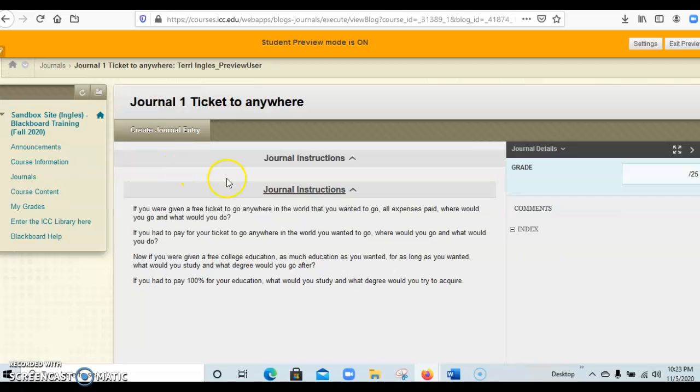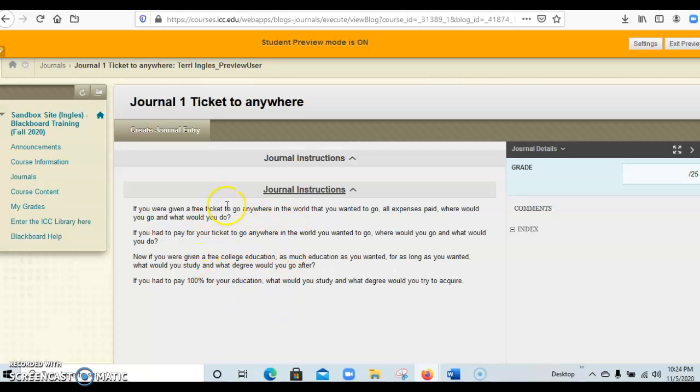And when you do that, it will bring up what we call a prompt. Okay, so, journal instructions. This one asks, if you were given a free ticket to go anywhere in the world that you wanted to go, all expenses paid, where would you go? Then another question: if you had to pay for your ticket to go anywhere in the world, where would you then go? And then it will kind of get us into education. If you were given free college education, as much as you wanted, as long as you wanted, what would you study? What degree would you go after? But if you had to pay 100% for your education, what would you study? What degree would you want to acquire?